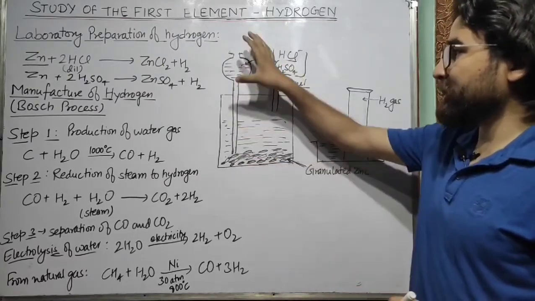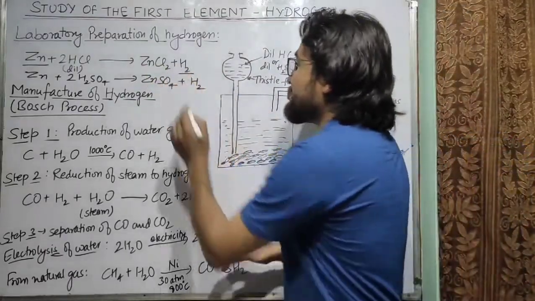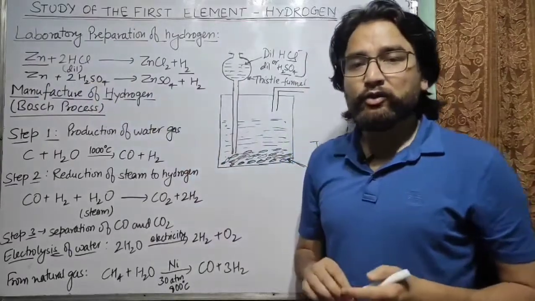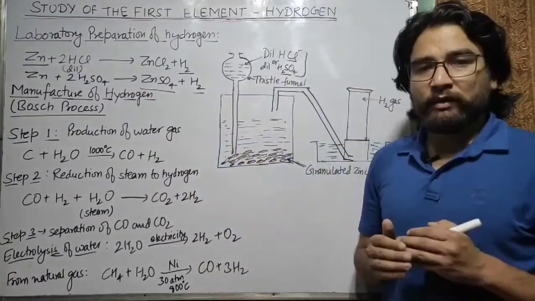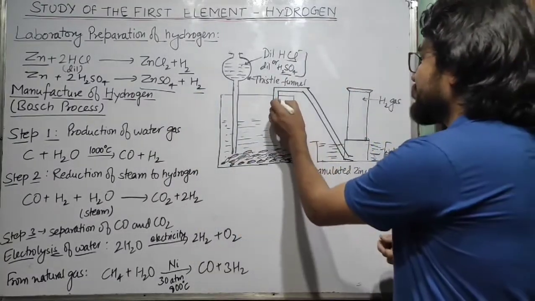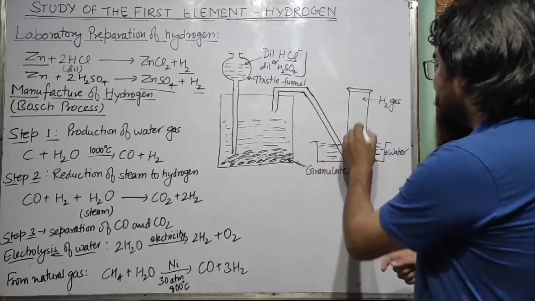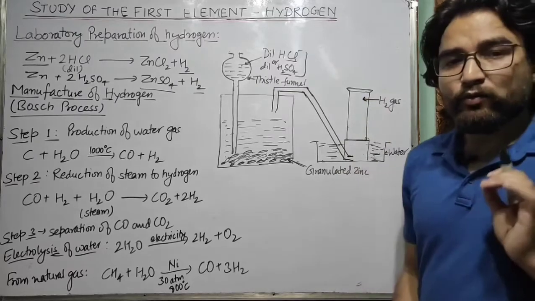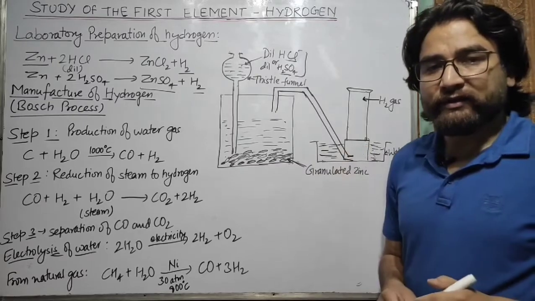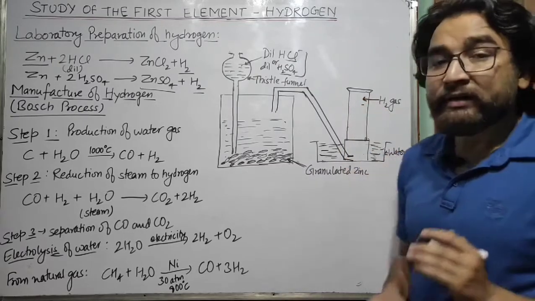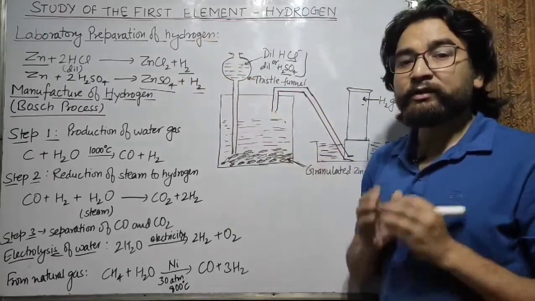If we pour dilute HCl, this reaction will take place. It will give ZnCl2 and liberate hydrogen gas. And if you use dilute H2SO4, we will get ZnSO4, zinc sulfate, and hydrogen gas. Now the hydrogen which is evolved from here is passed through this delivery tube and it is collected by downward displacement of water. You can see water is filled here. Because hydrogen is a very light gas, it can be obtained by downward displacement of water. So this is how we can prepare hydrogen in the laboratory.